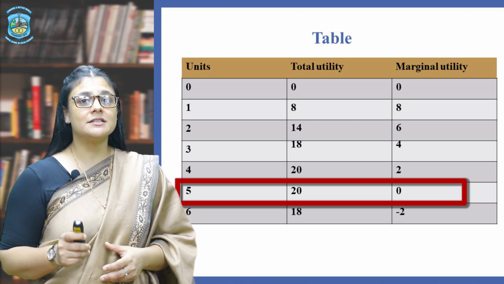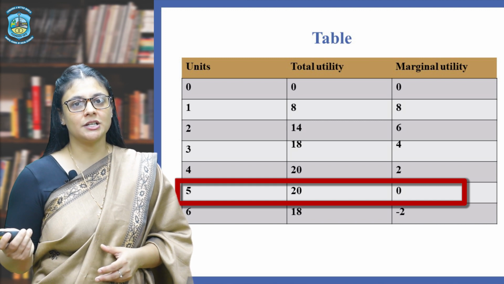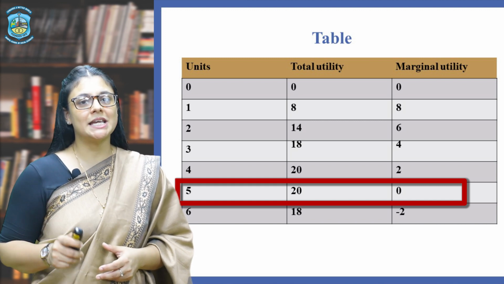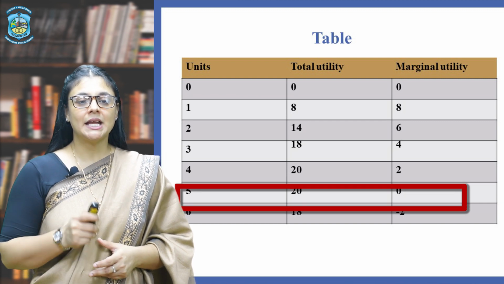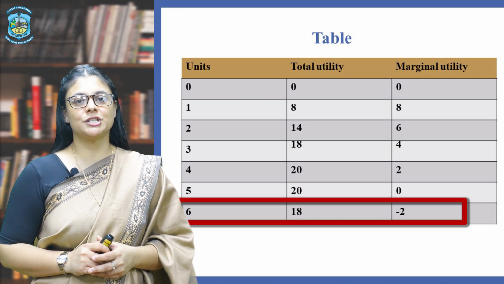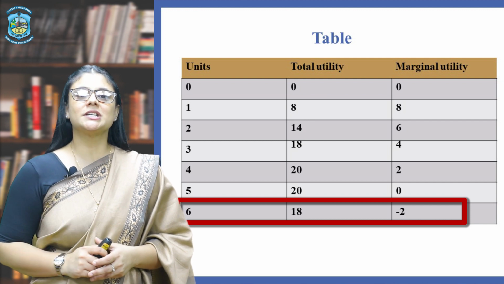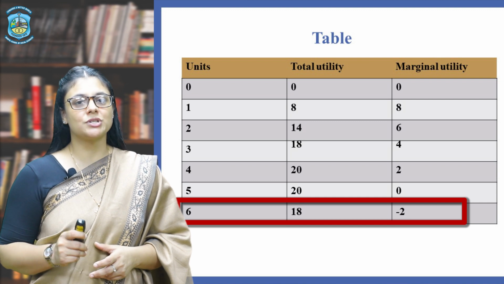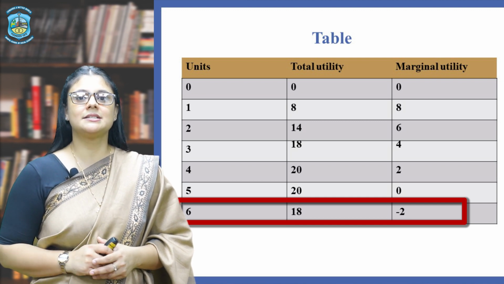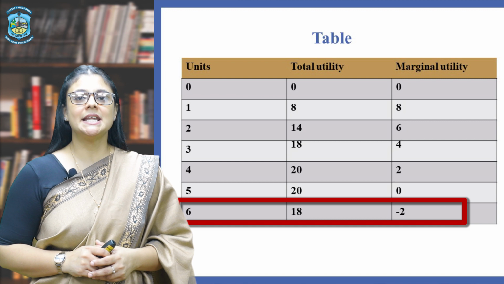That means there is no extra satisfaction when the 5th unit of the same commodity is being consumed by the consumer. The last is the 6th unit of consumption. Total utility goes to 18. That means there is a reduction in the total utility column and the last marginal utility becomes negative.